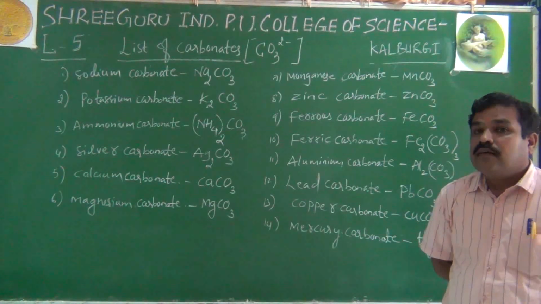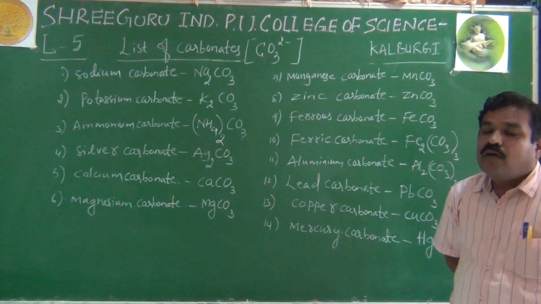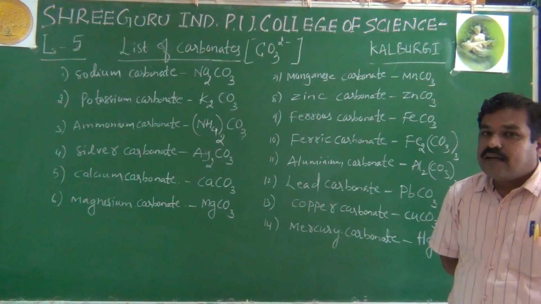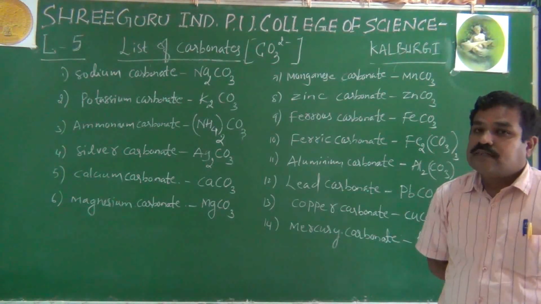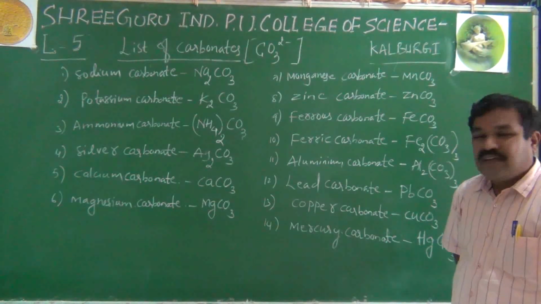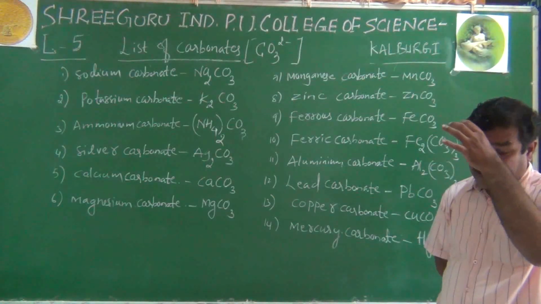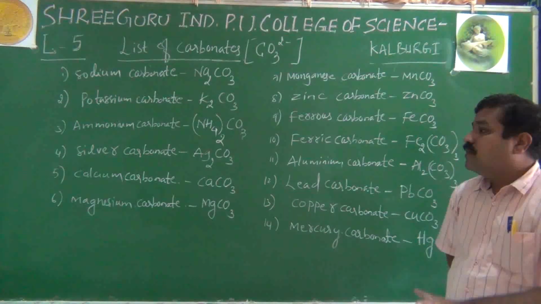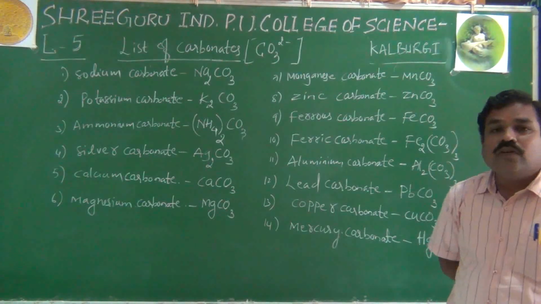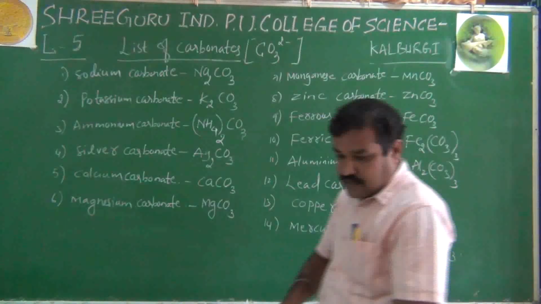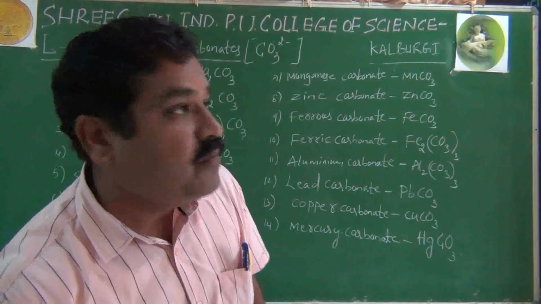These valencies are considered the ABCD of chemistry. Wherever you balance equations, inorganic or even organic, you need this. Without this you can't go anywhere in chemistry. These are fixed primary valencies you should remember. This was the list of carbonates. Lastly, you go for the list of bicarbonates.